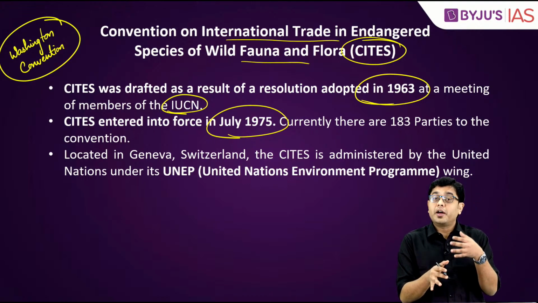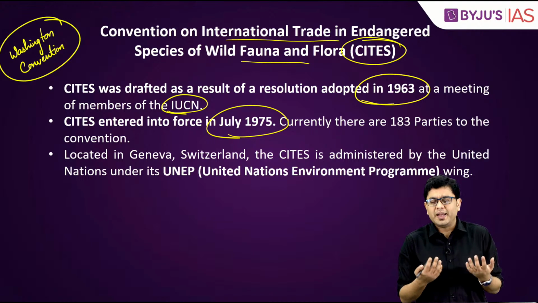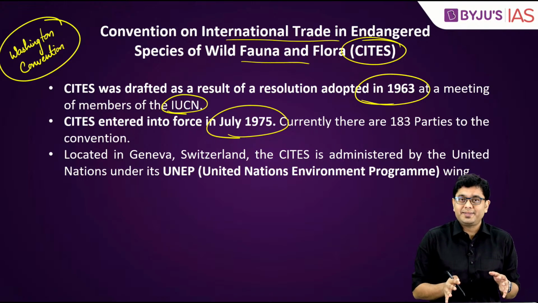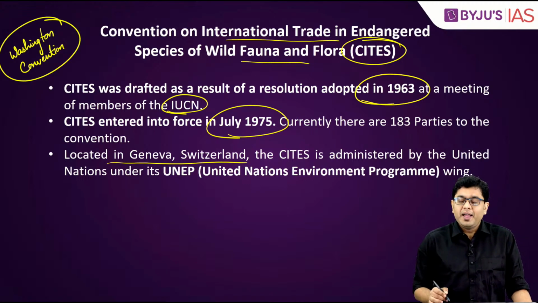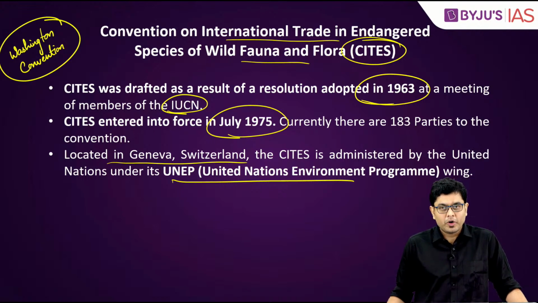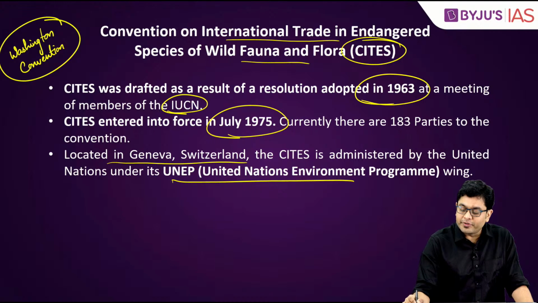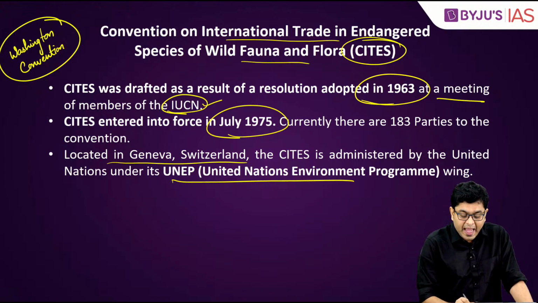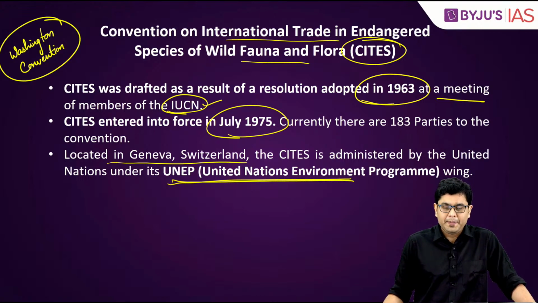Presently, there are around 183 different parties, member nations, organizations, etc., which are a participant to this CITES. Okay? Now, here it is located in Geneva and it is administered by UNEP. So, this is something you have to understand, that it was adopted at a meeting of members of IUCN, and right now it is administered by UNEP.